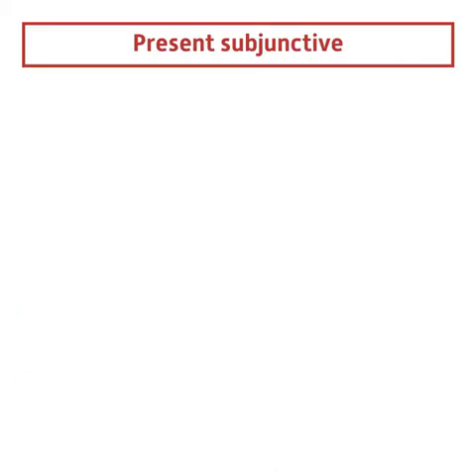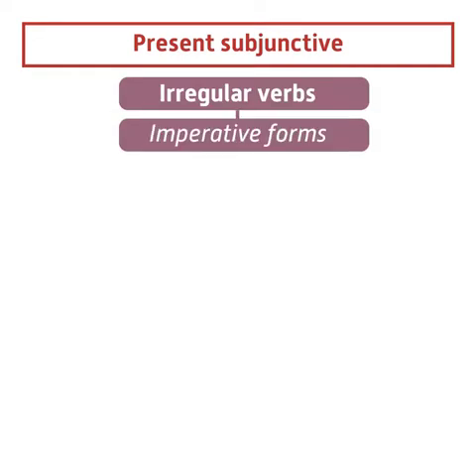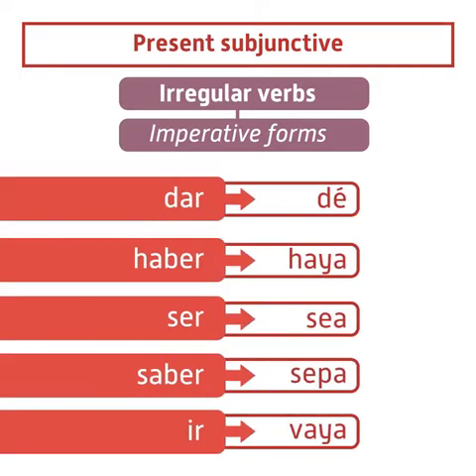These words form part of what is known as the present subjunctive, which we'll learn about in another pod. It's worth remembering that there are some irregular verbs that you will have to remember the imperative forms for. Dar, haber, ser, saber, and ir, which become de, haya, sea, sepa, and vaya, respectively.